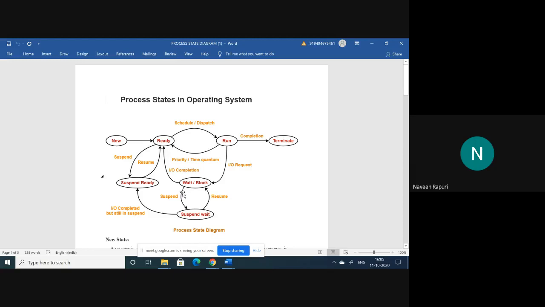After completion of suspended wait, or after completion of an IO, it is moved when primary memory gets free. If the IO is not completed, at that time, again it moves to the wait. Suppose the primary memory gets free and IO is completed. At that time, it moves from suspended wait to suspended ready. So this is the state diagram.